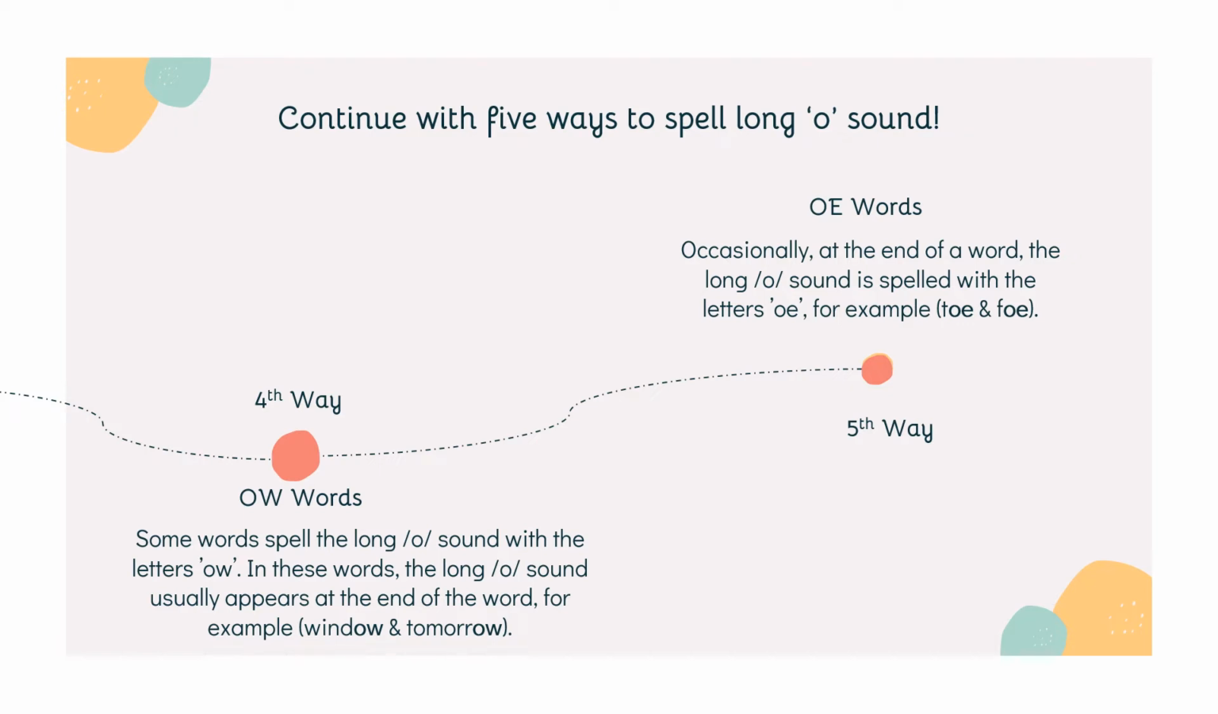O-W words. Some words spell the long O sound with the letters O-W. In these words, the long O sound usually appears at the end of the word. For example, window, tomorrow. O-E words. Occasionally, at the end of a word, the long O sound is spelled with the letters O-E. For example, toe and foe.